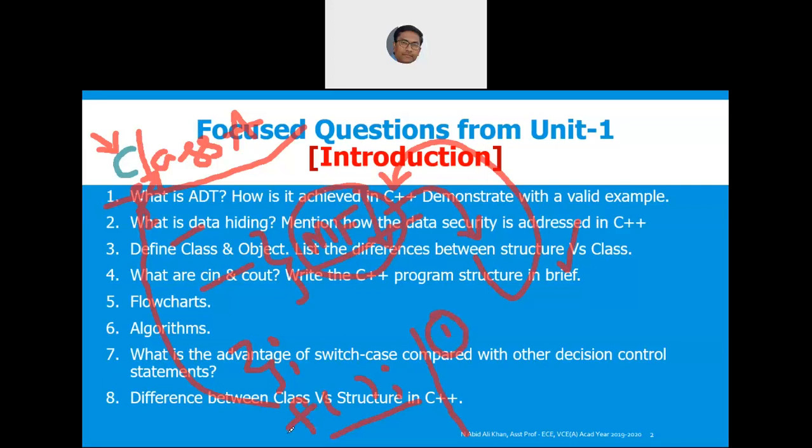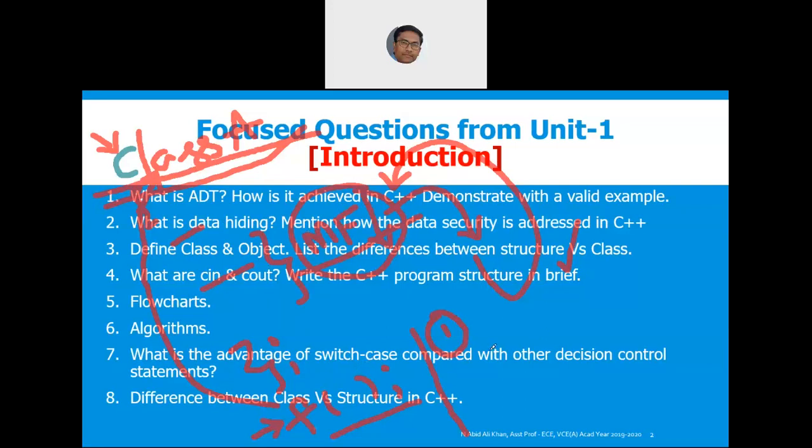A member function is a function, or a procedure, which is declared inside the class, whereas a general function, don't use the word generic because it reflects the meaning of template, is one which is defined outside of main, and it does not have any restrictions in terms of the declaration or accessibility with the class. So this is difference number one.